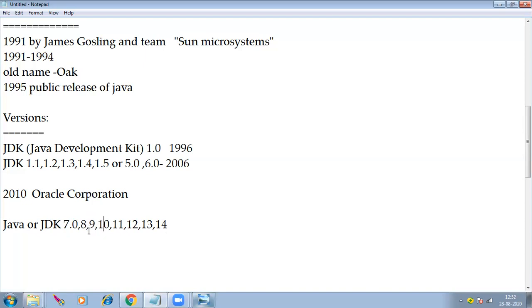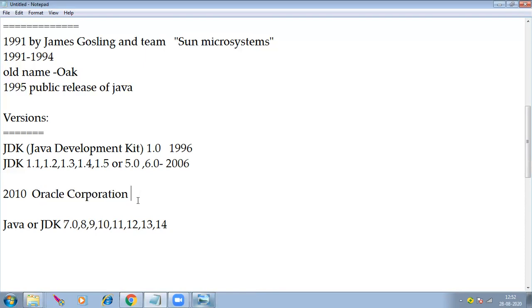If you observe very clearly on the Oracle website, you are going to find 7, 8, then immediately 11, 12, 13, 14. Because they combined these two in 11. So we can download this Java software from Oracle Corporation. We have an Oracle official website.